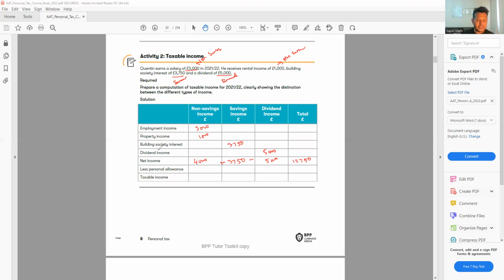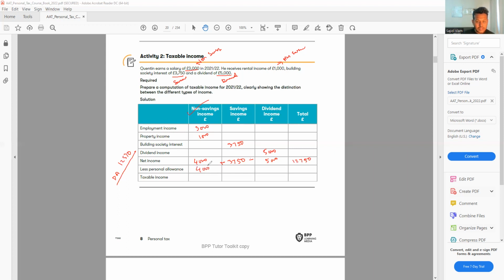So let's have a look. The personal allowance you already know, it is fixed. It's always 12,570 for the whole year. Remember that. So the personal allowance we first offset from the non-savings income. I'm going to split the 12,570 across all my income. First I'm going to use my personal allowance for the non-saving, so I need 4,000 here.